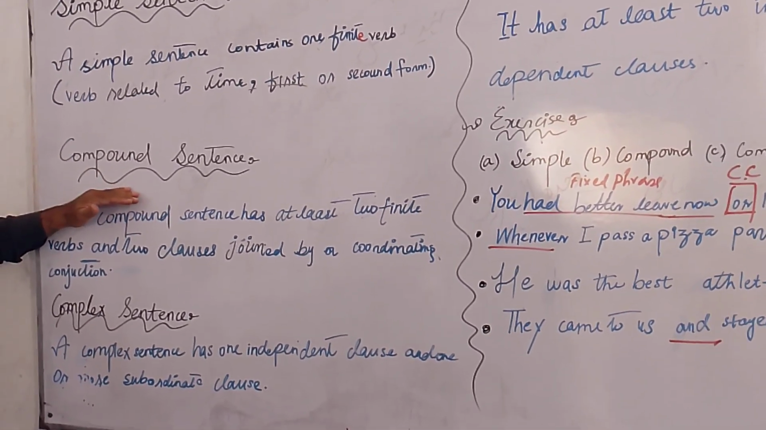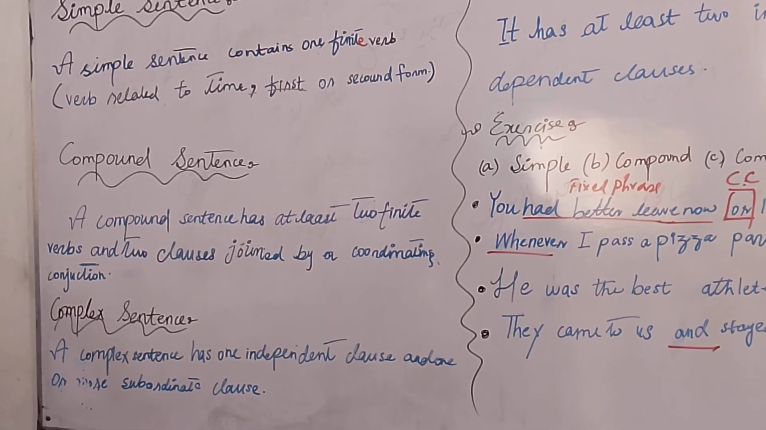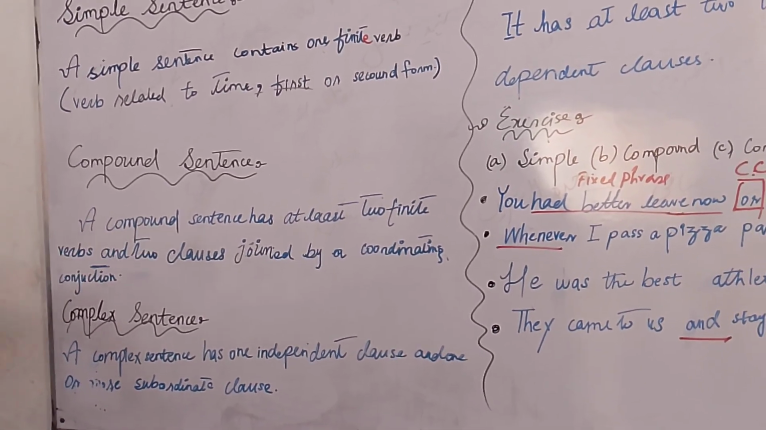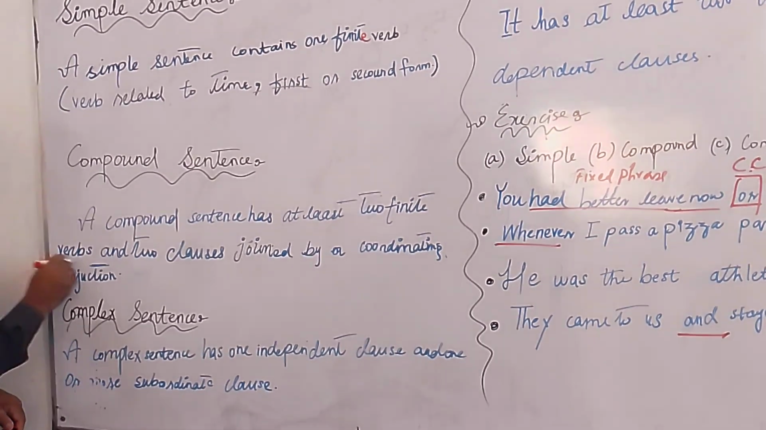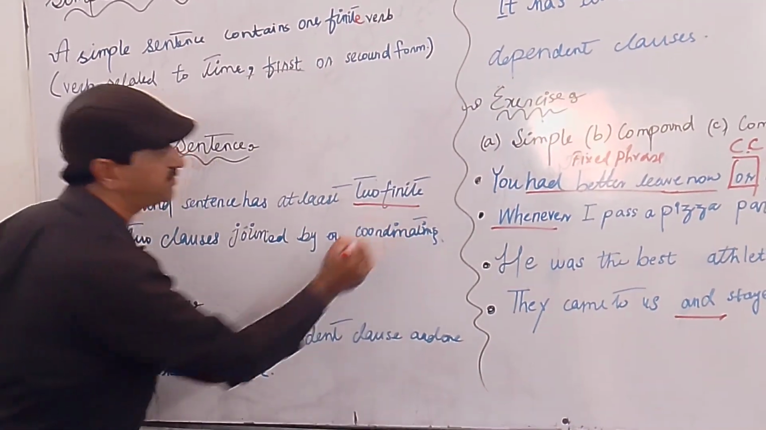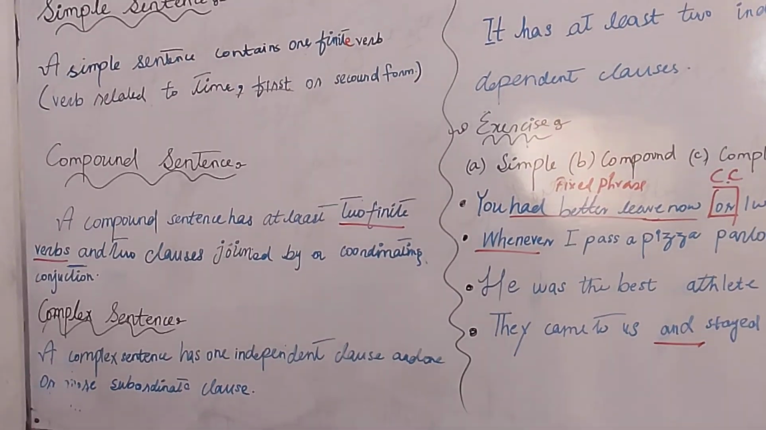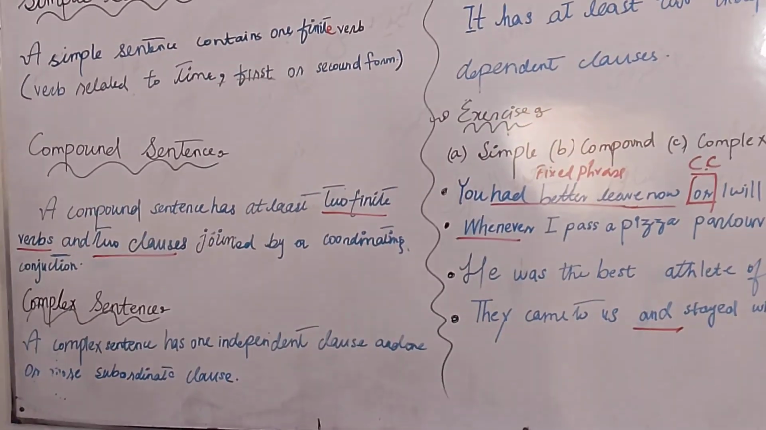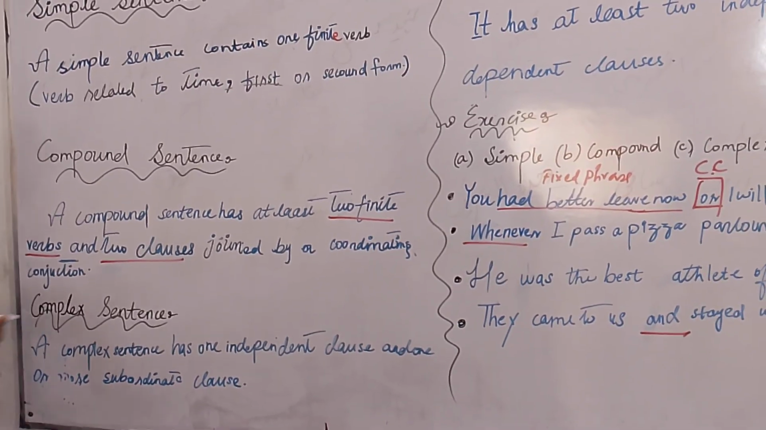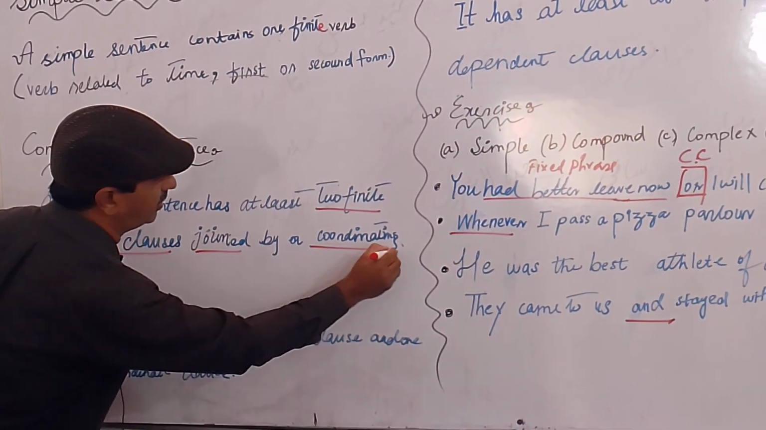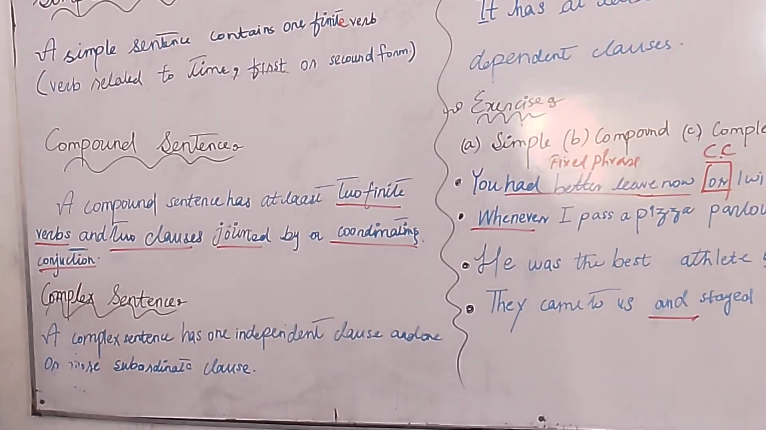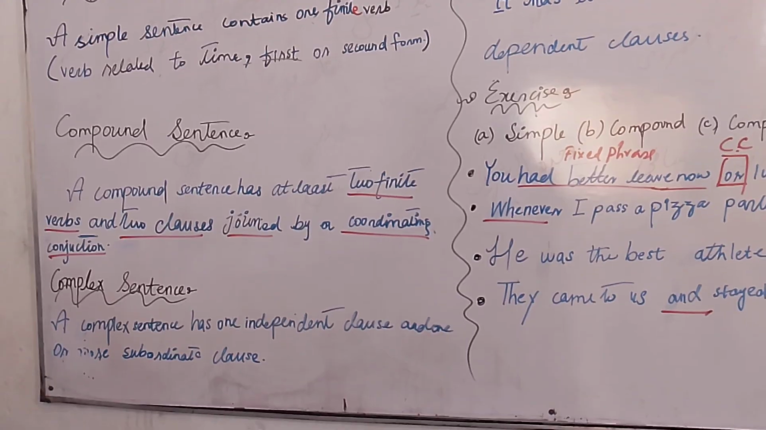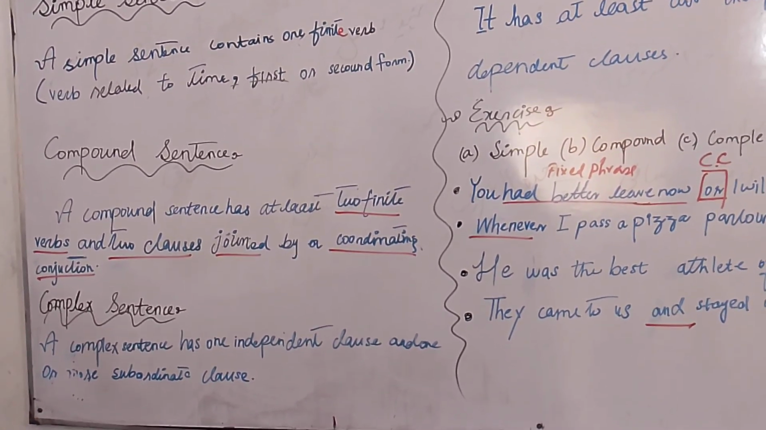Next comes the compound sentence. Clear? So what is the compound sentence? A compound sentence has at least two finite verbs. How many verbs? Two finite verbs and two clauses. Clear? Two finite verbs, two clauses joined by coordinating conjunctions. What are coordinating conjunctions? Do you know what the coordinating conjunctions are?